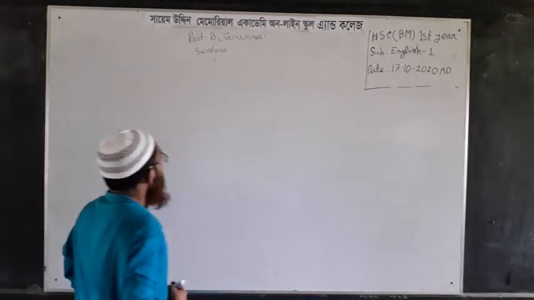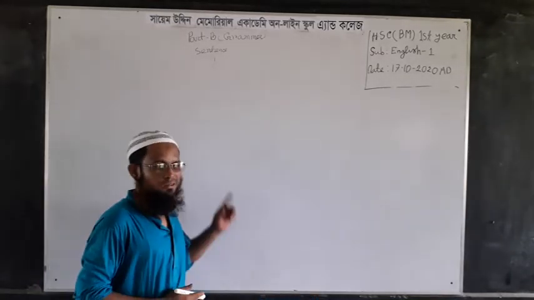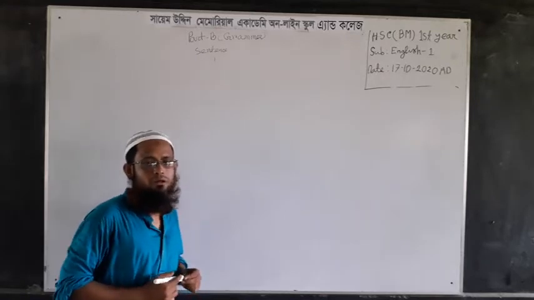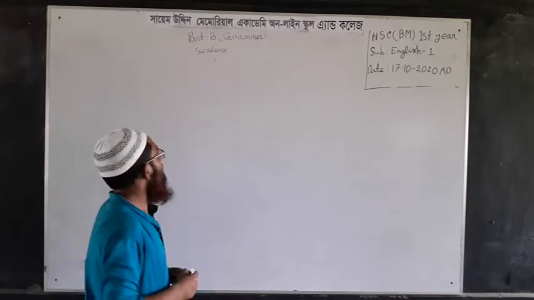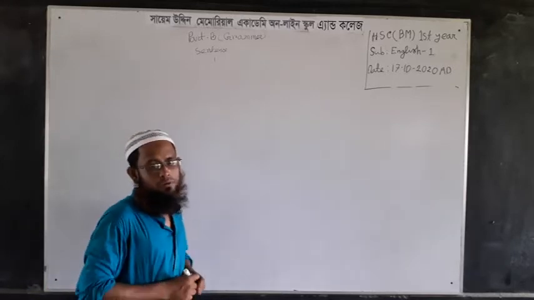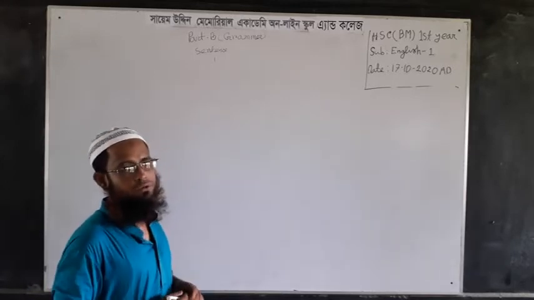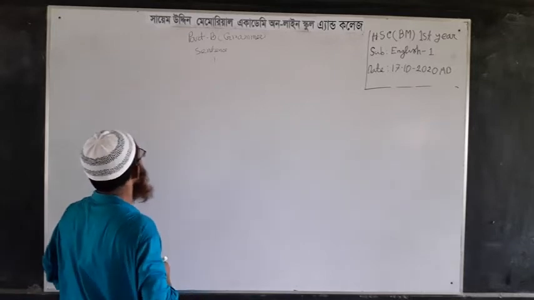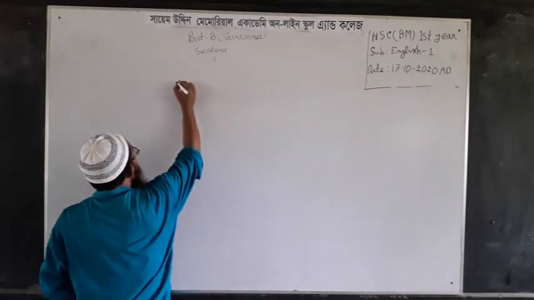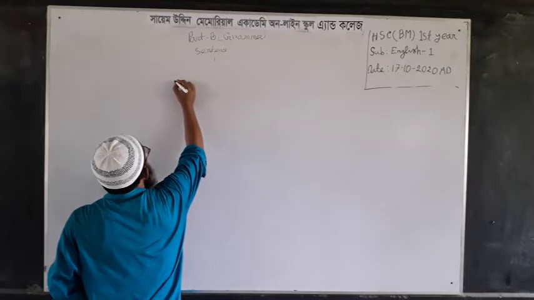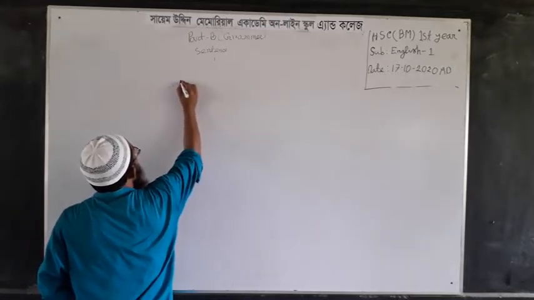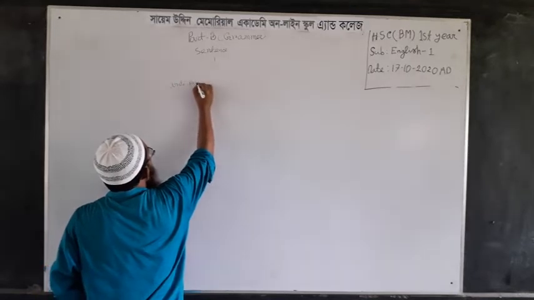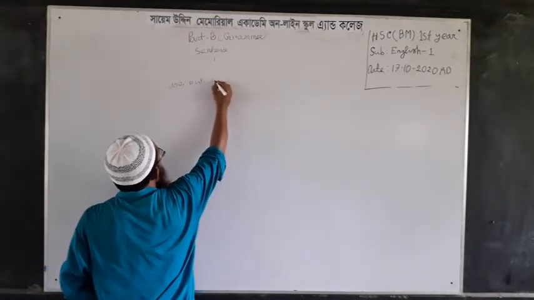Students, if you want to change the same sentence into a compound one, you have to abide by some rules. In compound sentences, there must be three coordinating conjunctions: and, but, or.